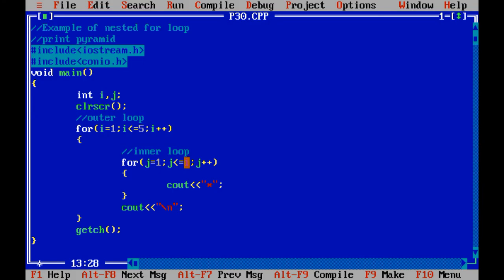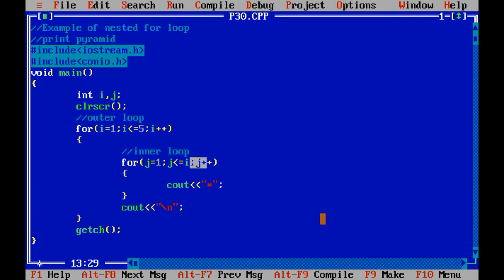So in this way you can make changes in either the initialization, the condition, or the increment or decrement. You just need to decide whether you want to increment your variable or decrement your variable.